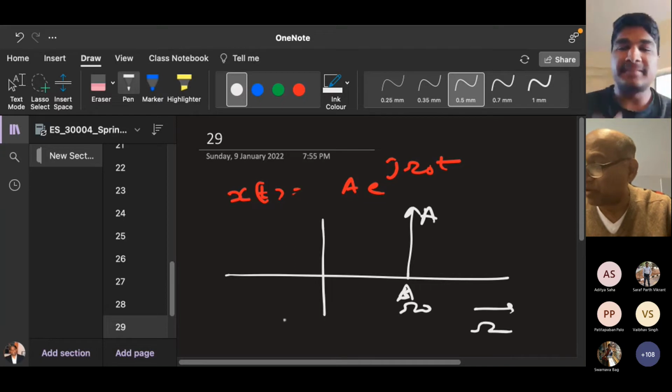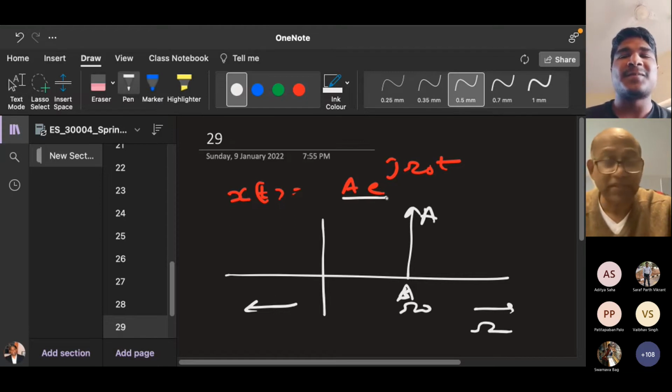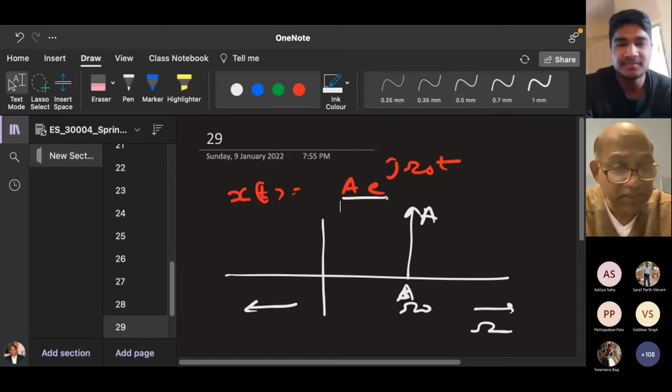All of you, please read about these things. Brush up your signals and systems. Because you have only one frequency, it is a complex signal. Can you give some examples of a complex signal?